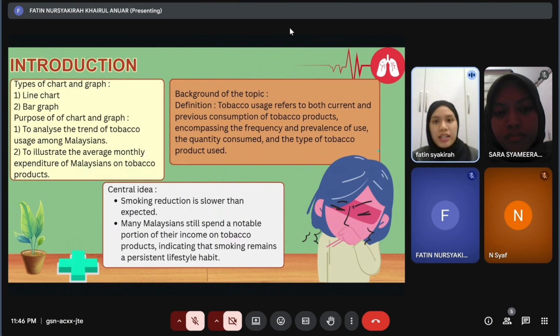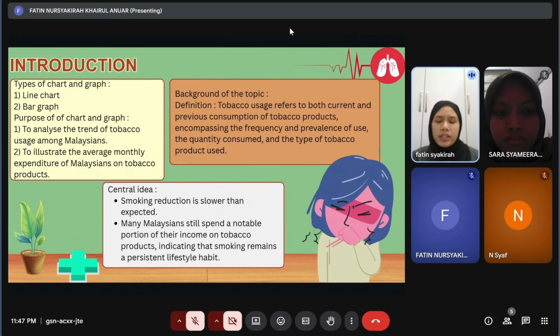Before we look at the charts, let's understand what this topic means. According to the Centers for Disease Control and Prevention 2023, tobacco usage means both current and past use of tobacco products, including how often people smoke, how much they use, and what type of tobacco they use.